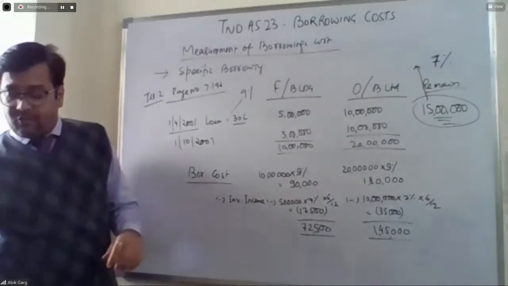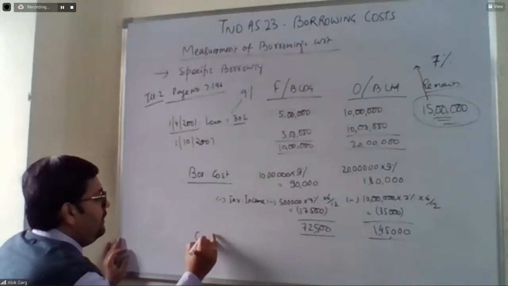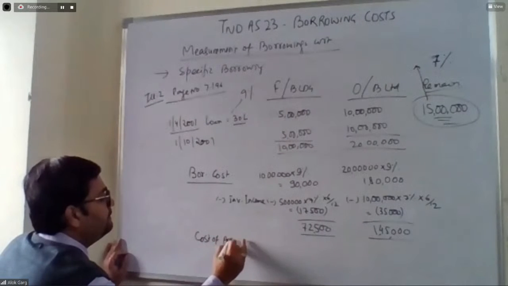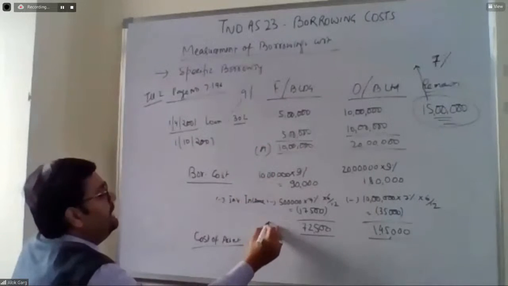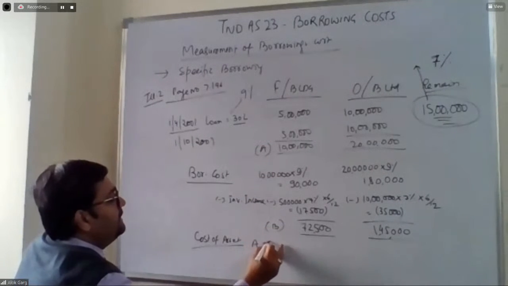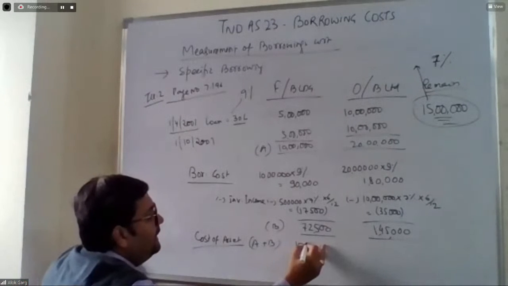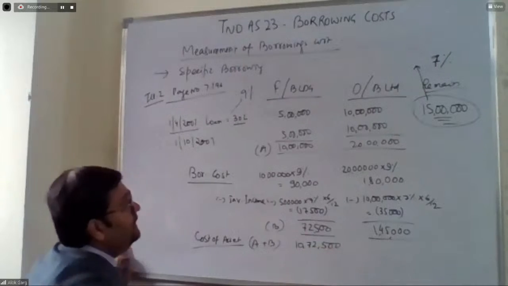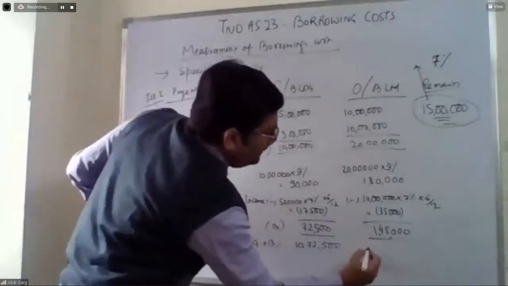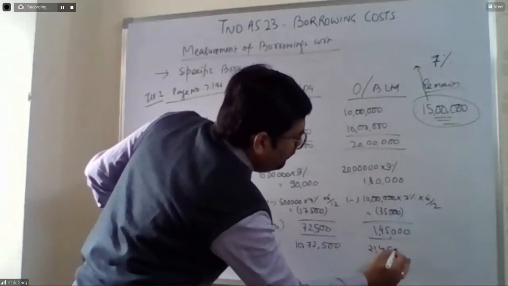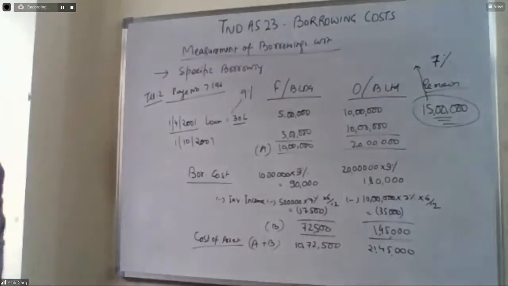Now what is the cost of the asset? Cost of asset is 10 lakh A plus B, which is 10 lakh 72,500 in case of factory building and 21 lakh 45,000 in case of office building. So this is the question in case of specific borrowing.